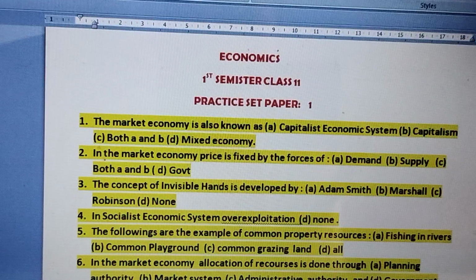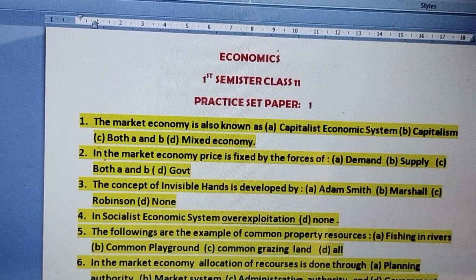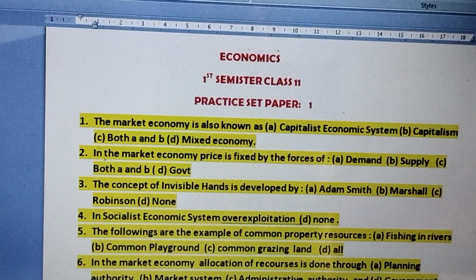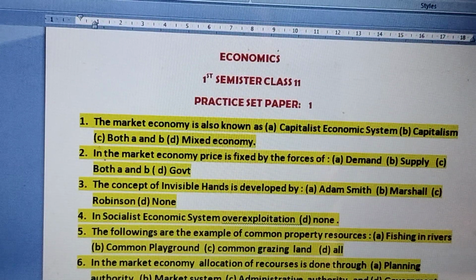So the right answer is both A and B. The forces of interaction between demand and supply will determine the market price of a commodity. So in market economy, price is fixed by the forces of, number C is the right option, both A and B.